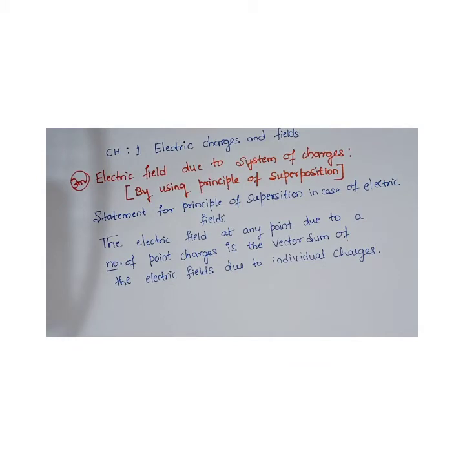So here I have written the statement. I'll just read it out. The electric field at any point, if we consider any point, due to a number of point charges, is the vector sum of electric fields due to individual charges. Same just like the force. By using the principle of superposition we were calculating net force, same thing, but here the change is only the field.